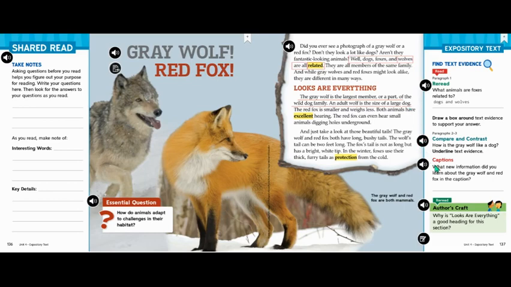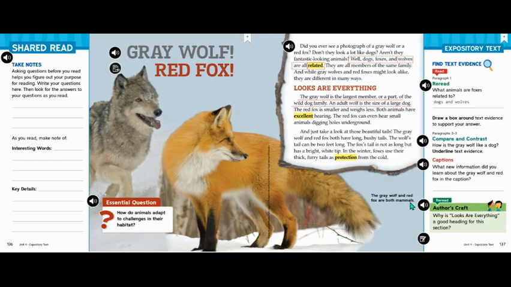This next question is about captions. We have a caption right down here. The question asks, what new information did you learn about the gray wolf and red fox in the caption? Let's reread the caption. It says, the gray wolf and red fox are both mammals.